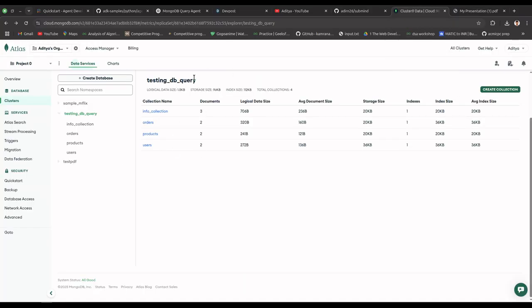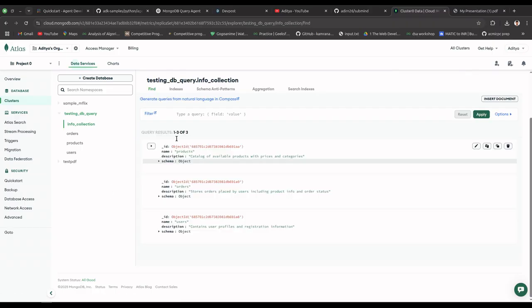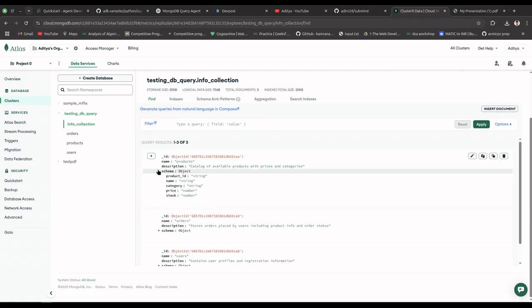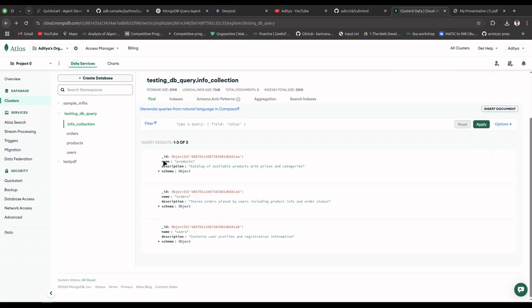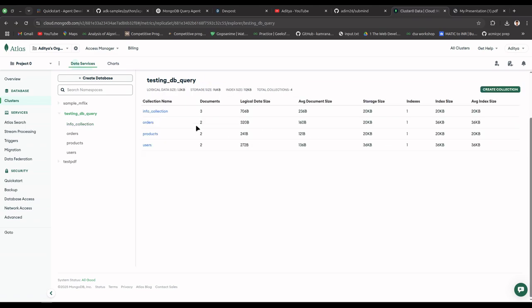In Mongo, I have this DB called testing DB query. In this, I have these many collections. We'll have to create a new collection called info collection that will have all the details of the collection info. This is useful for efficient routing of the queries to the respective agents, for example Postgres agent or Mongo agent. For Postgres, we have a table definition schema using which we can do this. But for Mongo, we'll have to create this collection. For now, I have these many collections.